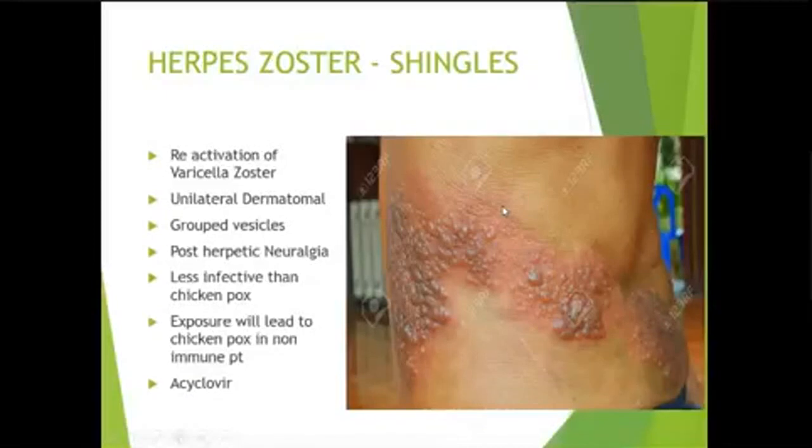Herpes zoster is caused by reactivation of varicella zoster virus, which remains dormant in the dorsal root ganglion. It is usually unilateral. There are grouped vesicles over an erythematous base in a dermatomal pattern. Unilateral dermatomal involvement. It may cause post-herpetic neuralgia, which may be very severe. If any person who is non-immune is exposed to the vesicular fluid, he will develop chickenpox, and treatment is acyclovir.